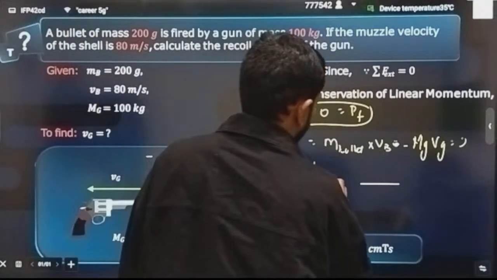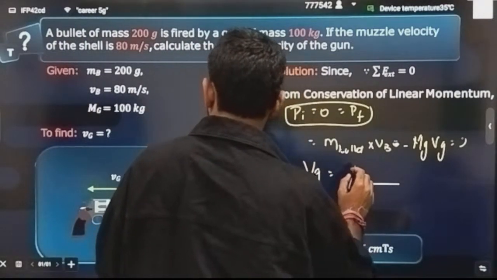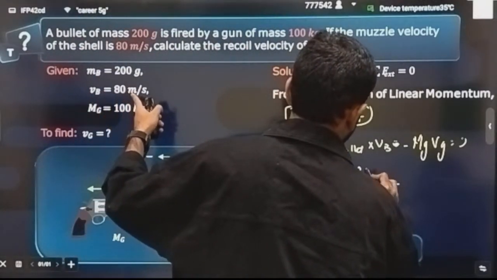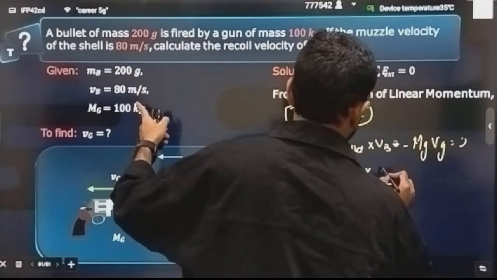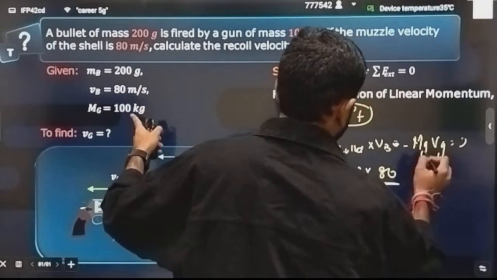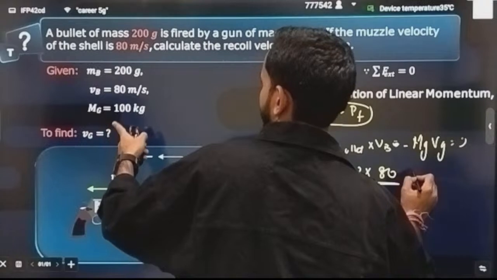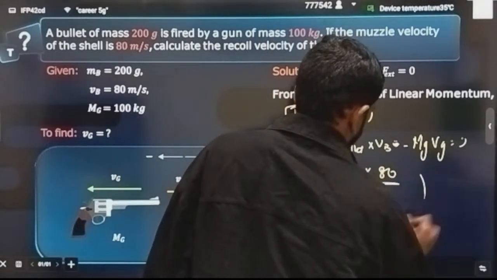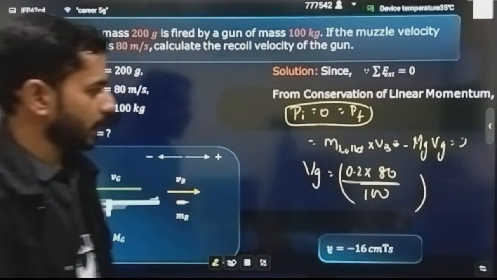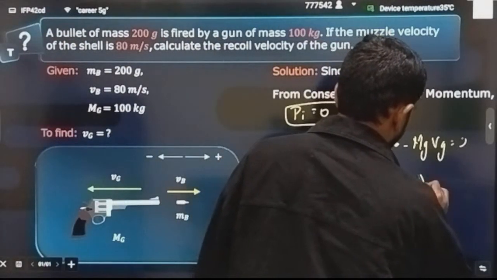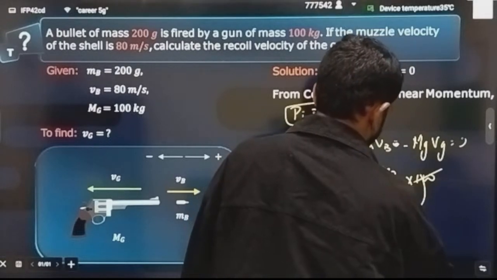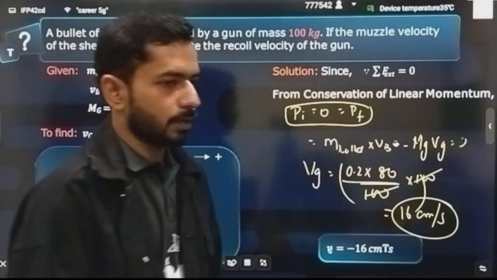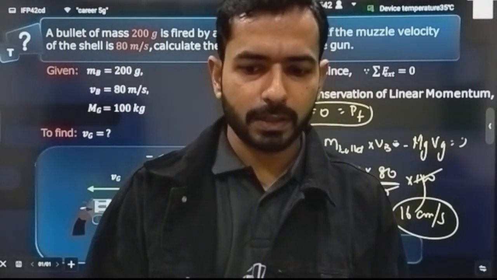Now just solve it. Velocity of gun will be equal to, what is the mass of bullet? Mass of bullet, the value that you have taken is 200 gram, that is 0.2, into velocity of bullet. Velocity of bullet is 80, divided by the mass of the gun. Mass of the gun, how much you have taken? It is equal to 100. This is what you will have, the values in meter per second. If you want to convert into centimeter per second, multiply by 100, 100 cancels, it will be how much? 16 centimeter per second. It will be equal to 16 centimeter per second.